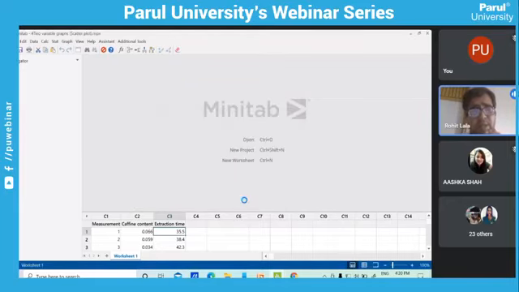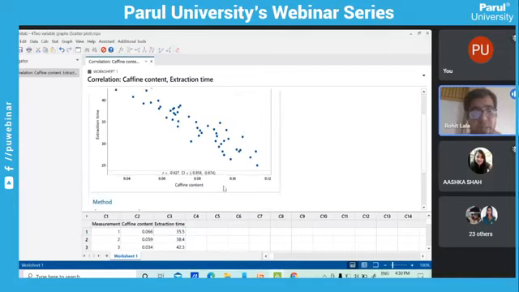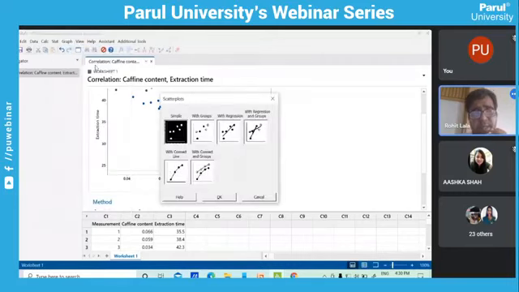So when we measure the correlation, by default Minitab will give us a scatter plot. But see here, my correlation is strongly negative. In simple words, the more the extraction time, the less the caffeine content, and the less the extraction time, the more caffeine content. So it is having, you can say, a strong relation. And if you want to plot a scatter plot, very simple, just the first one, scatter plot.